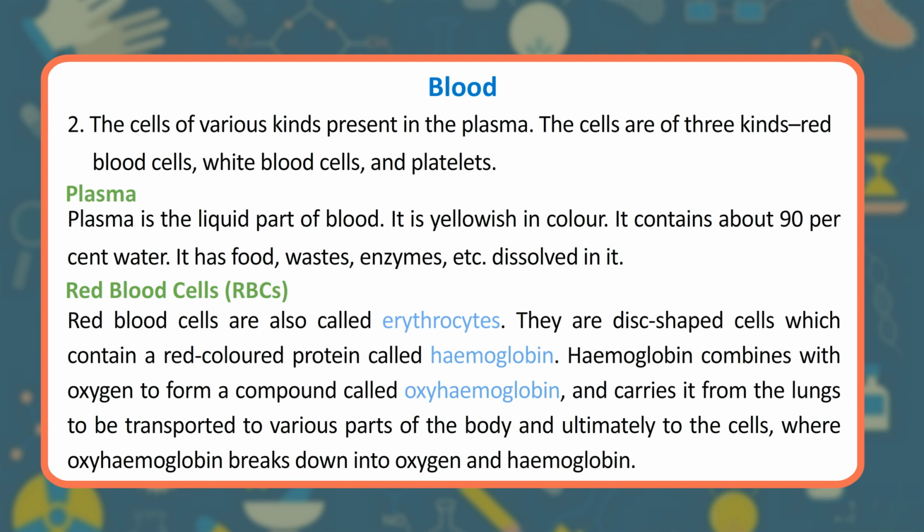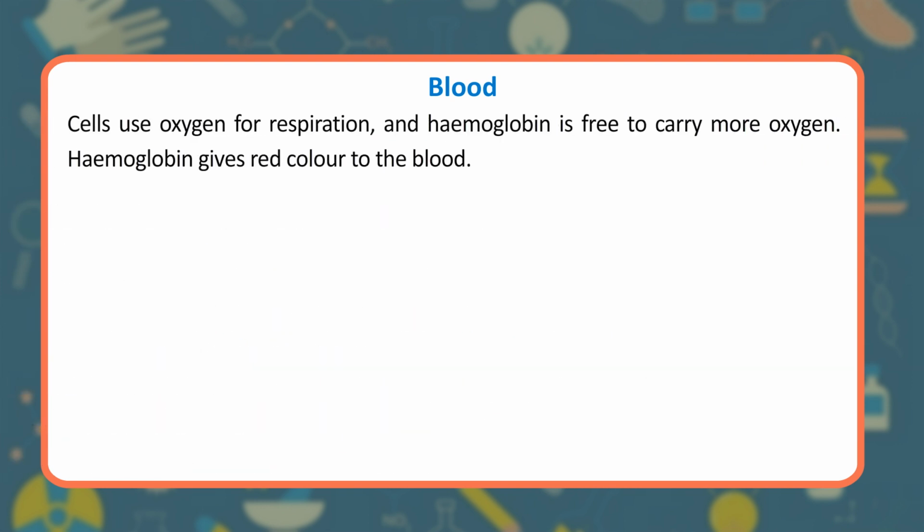Red blood cells, RBCs. Red blood cells are also called erythrocytes. They are disc-shaped cells which contain a red-colored protein called hemoglobin. Hemoglobin combines with oxygen to form a compound called oxyhemoglobin, and carries it from the lungs to be transported to various parts of the body and ultimately to the cells, where oxyhemoglobin breaks down into oxygen and hemoglobin. Cells use oxygen for respiration, and hemoglobin is free to carry more oxygen. Hemoglobin gives red color to the blood.